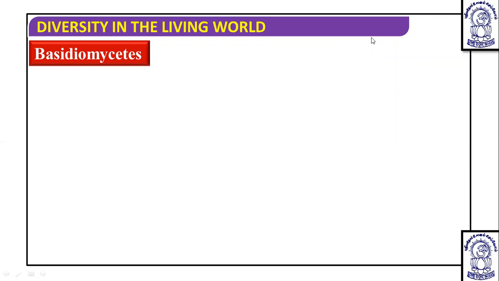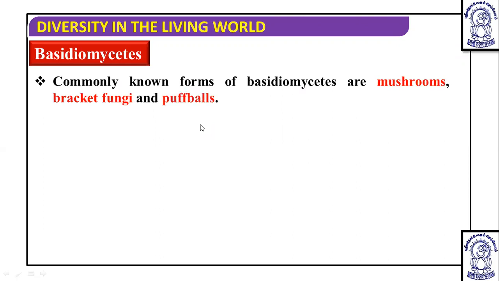So let's start with the next class of fungi, that is Basidiomycetes. Here we are going to discuss Basidiomycetes, which are known as club fungi. The commonly known forms of Basidiomycetes are mushrooms, bracket fungi, and puffballs. So these belong to Basidiomycetes. What are they? We will discuss here.